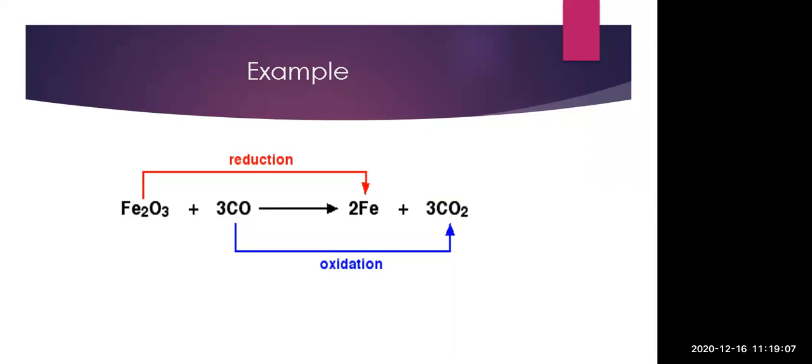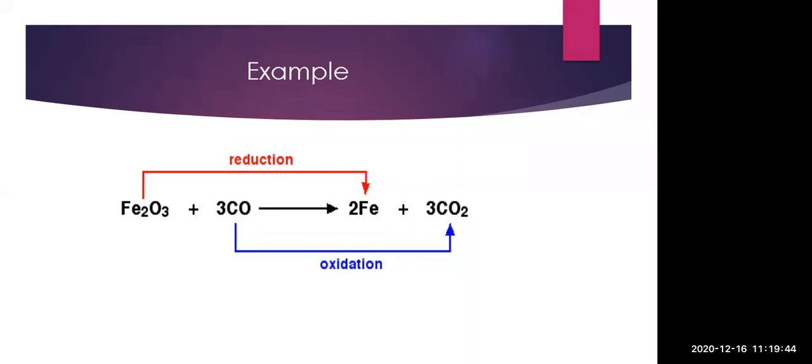Here Fe2O3 releases the oxygen, and that oxygen is taken by carbon. So whenever from a compound we are removing hydrogen or oxygen, that means whenever release of oxygen or addition of oxygen, release of hydrogen or addition of hydrogen, release of electrons or addition of electrons takes place.